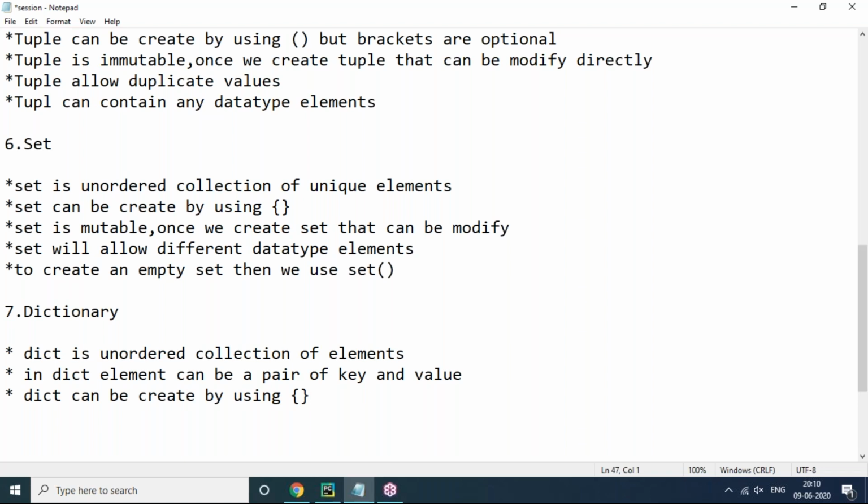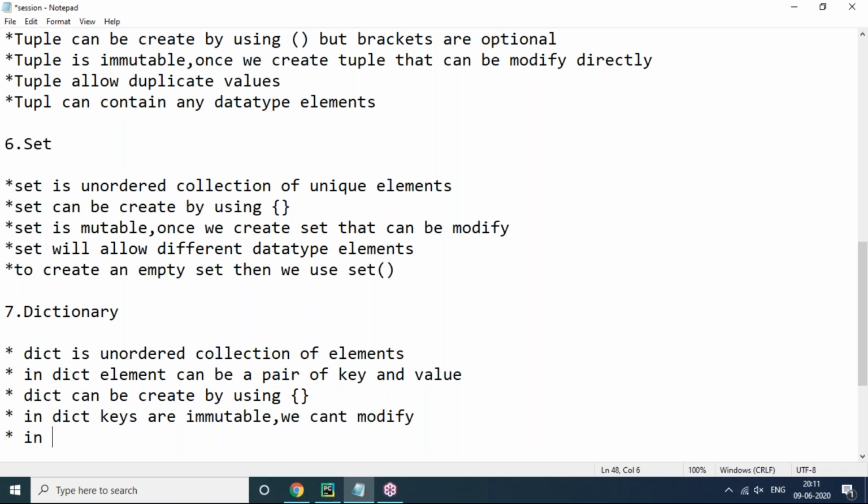A dictionary can be created by using curly brackets, same as a set. But is it mutable or immutable? You can't say a dictionary is immutable directly, and you also can't say it is mutable directly. Why? Because in a dictionary, there are two things: keys and values. Keys are immutable, which means once we assign a key, we cannot modify it.